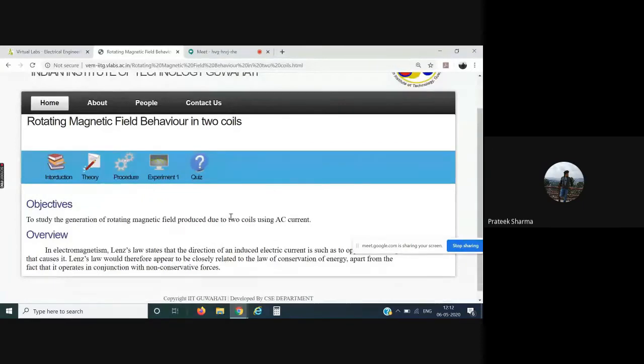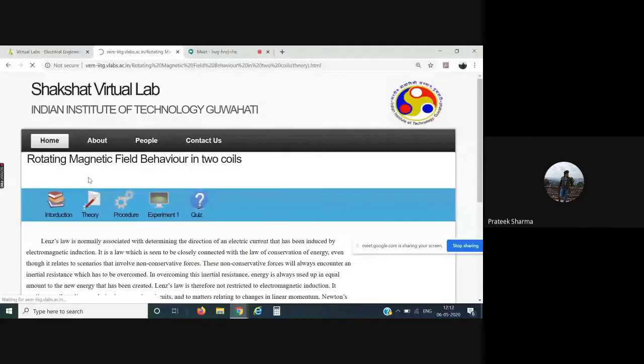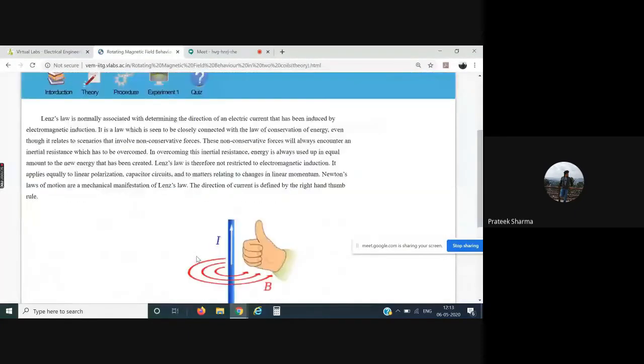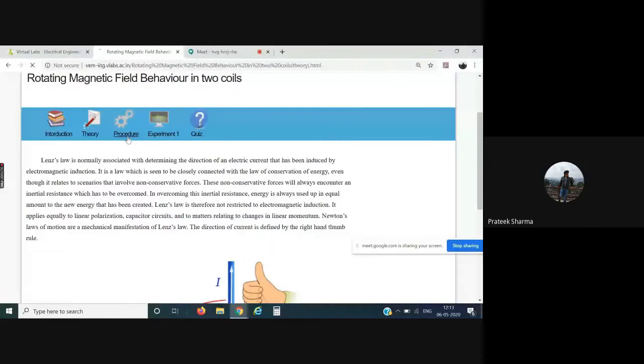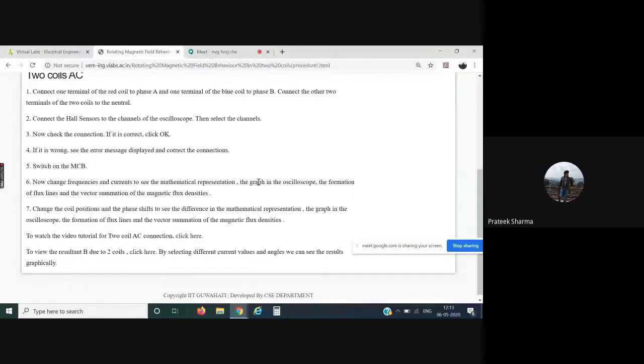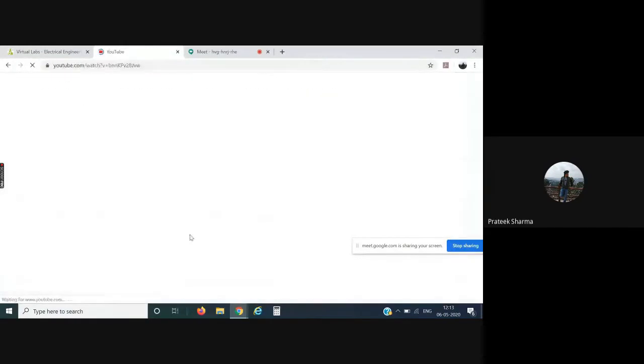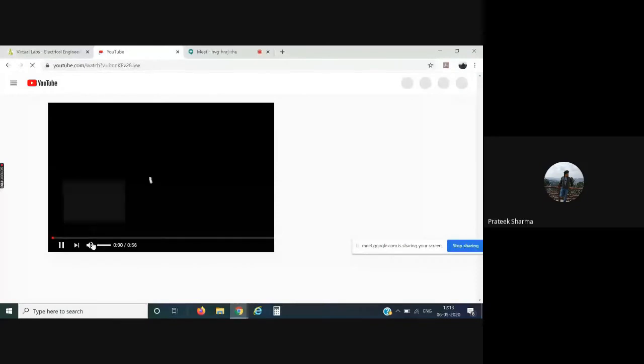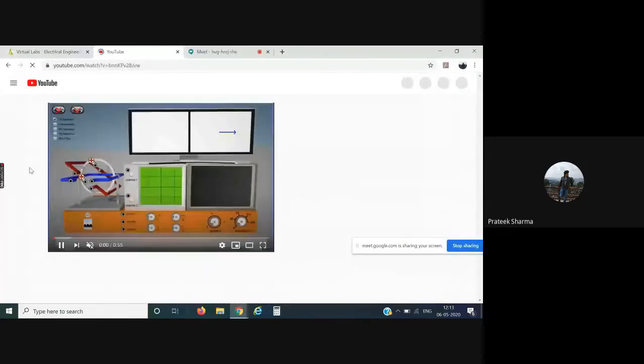Now we are performing the rotating magnetic field behavior in two coils. Again, the introduction part is there, the theory part is there. In the theory part, you can understand the theory behind it. If you go to the procedure part and scroll down, you can see you have this video tutorial. Simply click on the link over here, and there would be a YouTube link showing you how to make the connections on the simulator window. Please have a look.